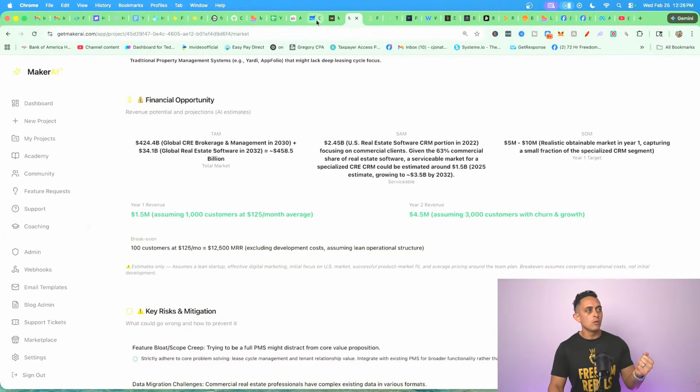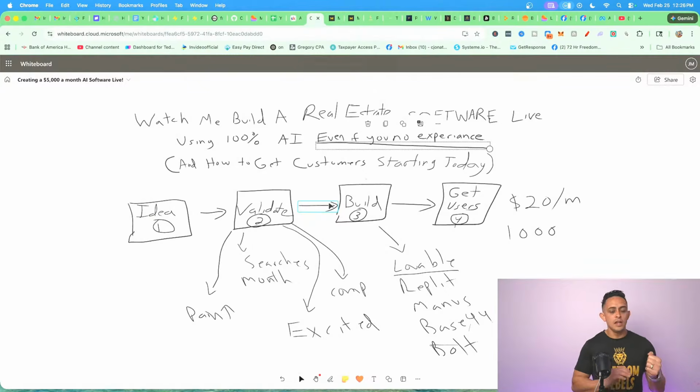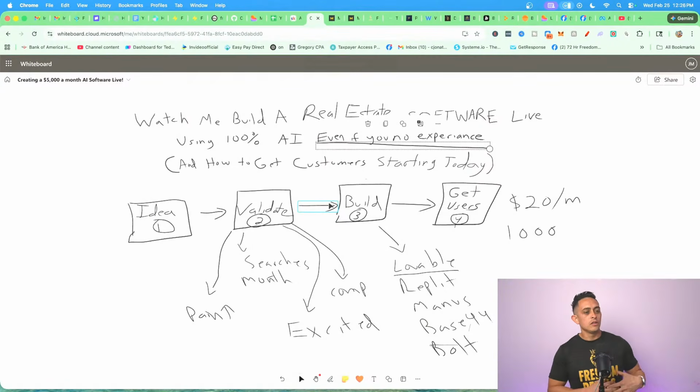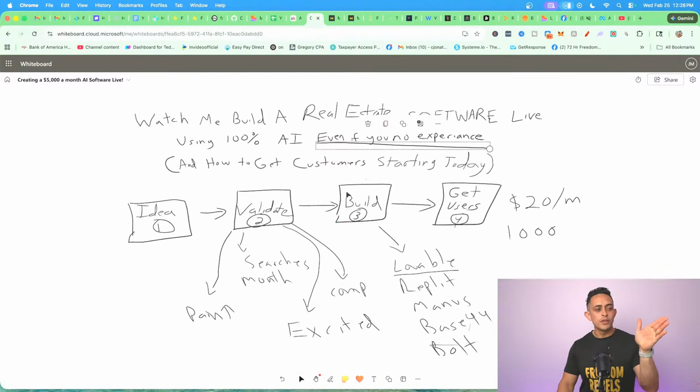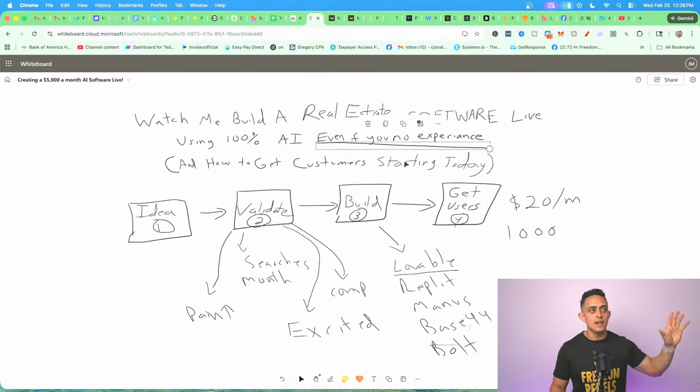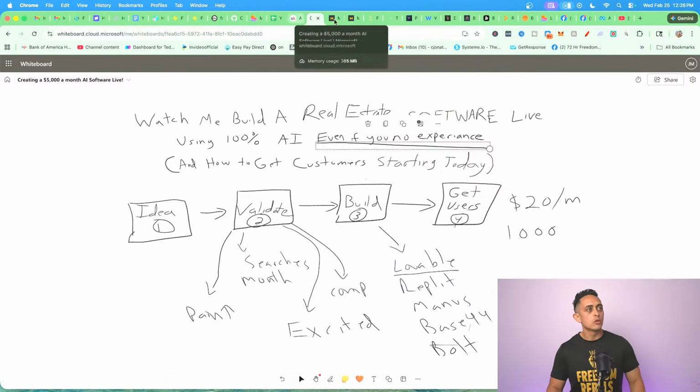Okay. So part of this is in the validation, right? Are we excited about this? Is this something that you would want to build, right? Because what I've noticed in our community is maybe someone starts to build something, but then they're like, you know what? No one wants this, or I'm not excited about it. There's not enough competition, or there's too much competition, or whatever, right? So this is so important because you don't want to spend all your time and money on the build part if you don't have the correct idea and validation. Okay. So really, really important.